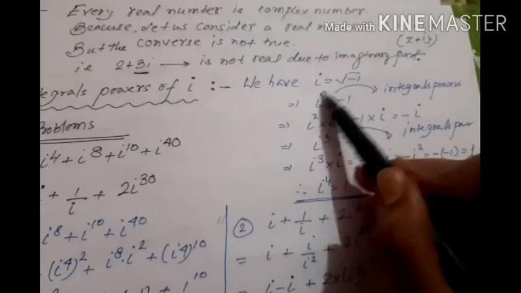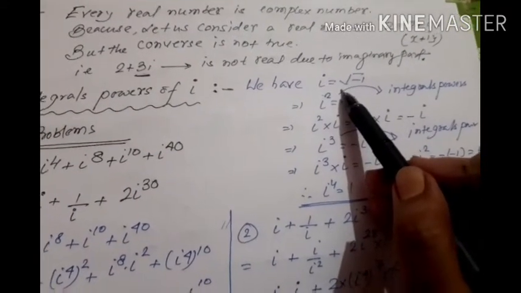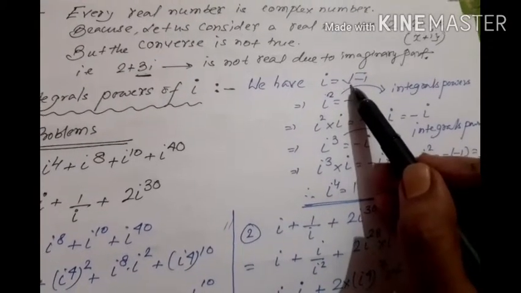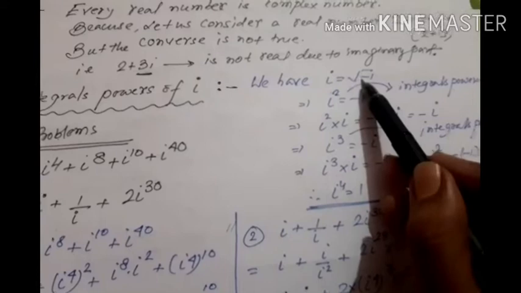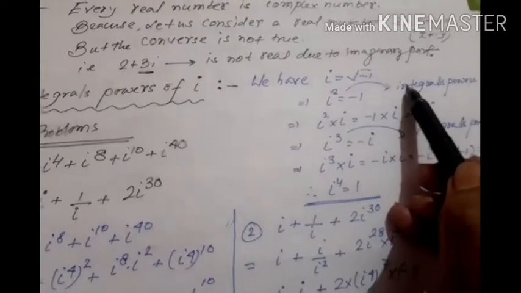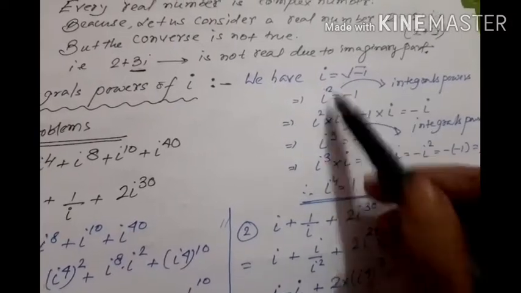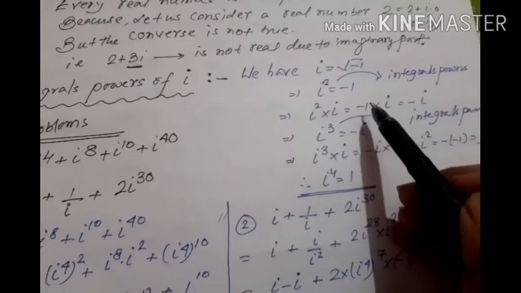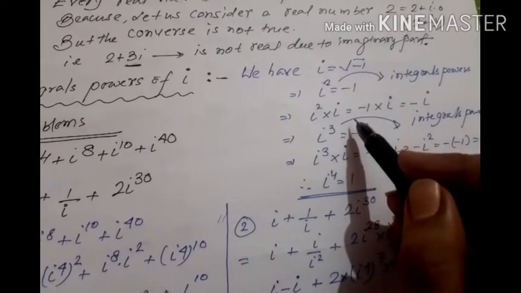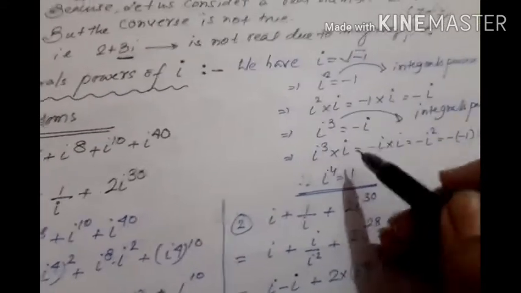If i equals root over minus 1, as you have already seen, this is the value of i. Then taking the square on both sides, we get i square equals minus 1. Here 2 is called an integral power. By using this concept, we can get various values of i with different powers.